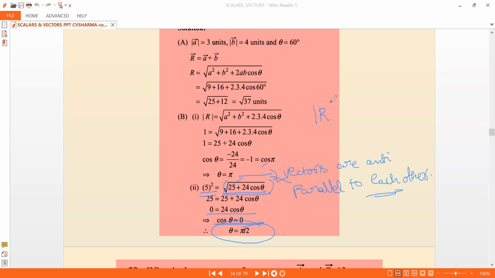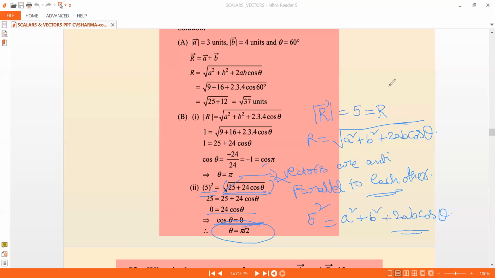They said mod r bar is equal to 5, and what is mod r bar? We call it r. So r is equal to square root of a square plus b square plus 2ab cos theta. When you substitute the numbers, you get r equal to 5. So we take the square on either side. 5 square is equal to a square plus b square plus 2ab cos theta. So plug in a equal to 3 and b equal to 4. When you plug in the numbers, this is the result you get. So I hope you can do this workout.